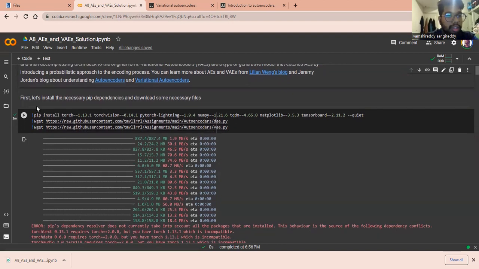In our assignment, we are going to install the required dependencies and necessary files for running an autoencoder. Here we are installing torchvision, matplotlib, TensorBoard and NumPy.